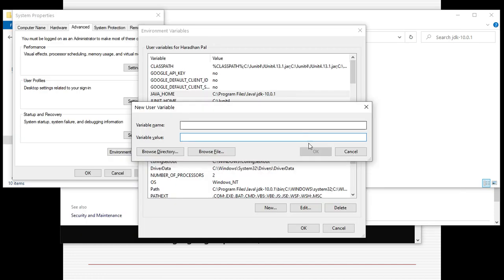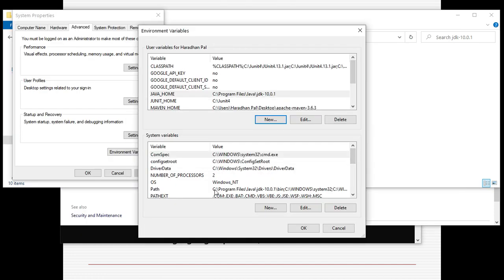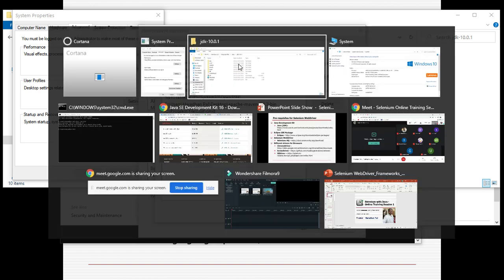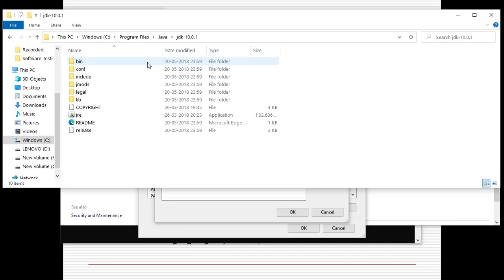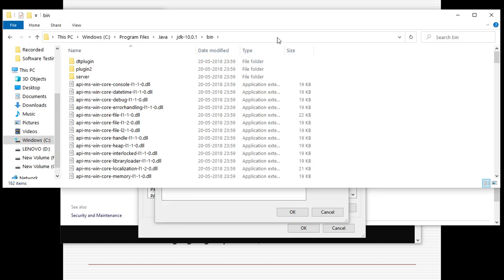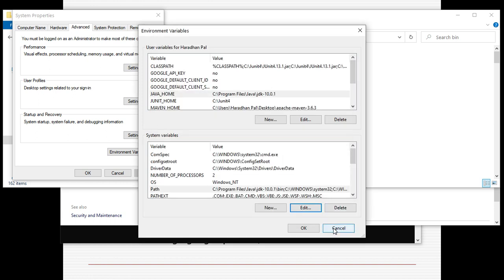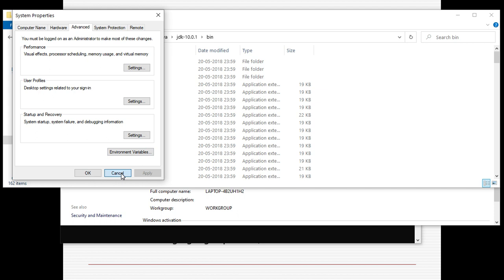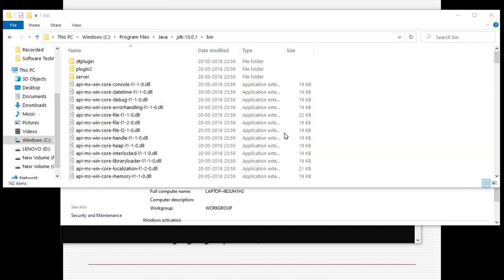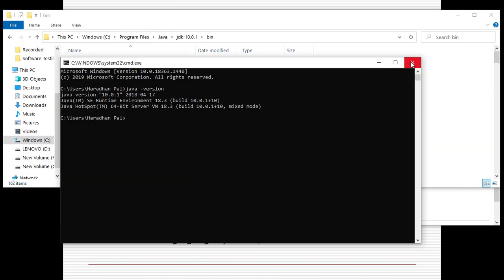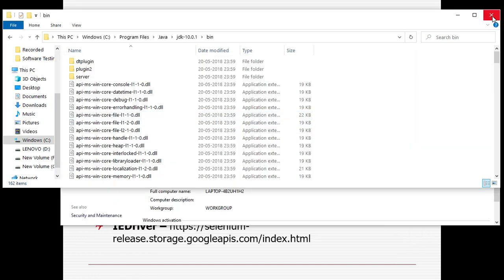And then you also need to go to the Path variable and edit it, and give the value of the bin folder here. So this is the bin path folder that you need to give. These are the two important things you need to do after the Java installation is done. Then you need to click on OK. After that, you can see Java displaying with the version number in the command prompt. So this is the Java setting we need to do first.